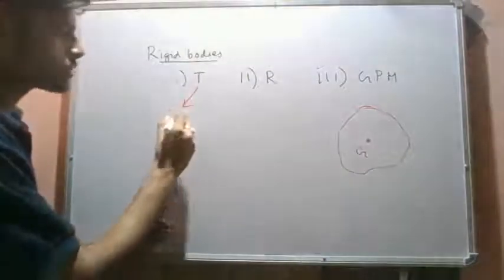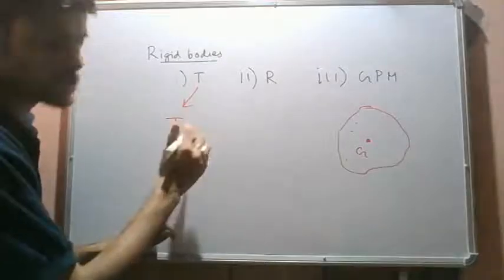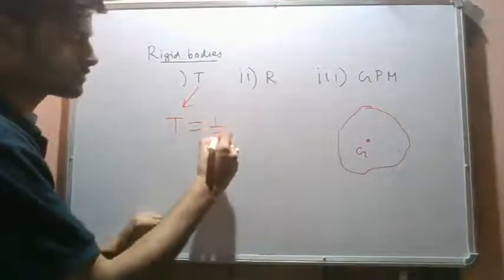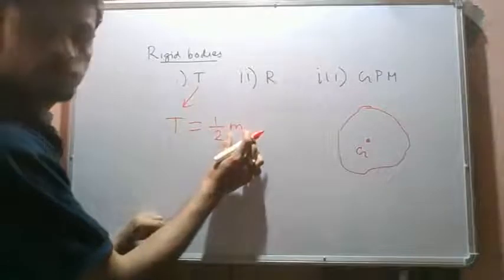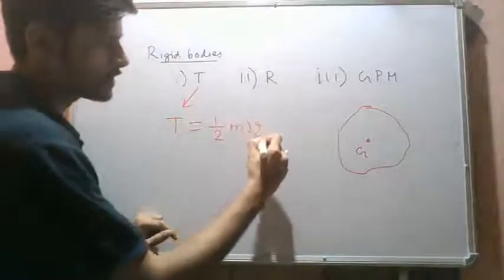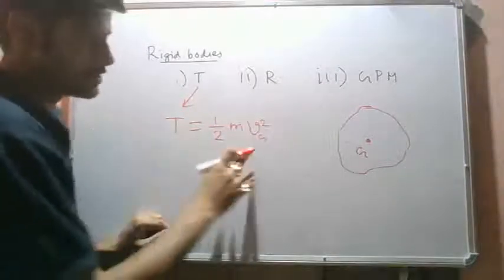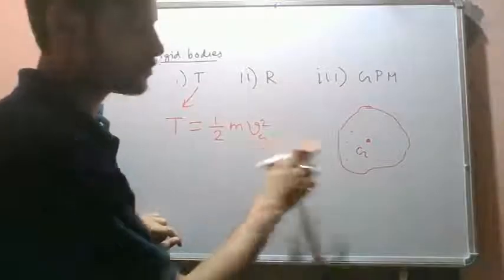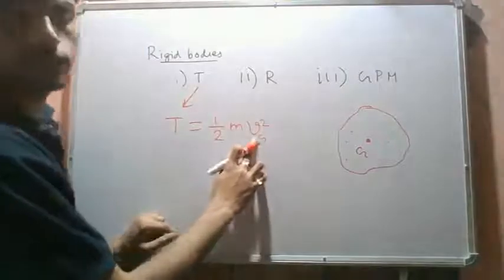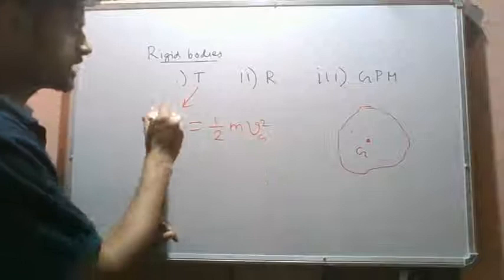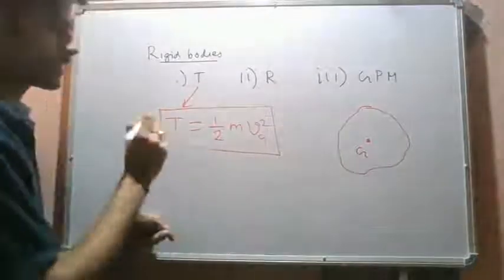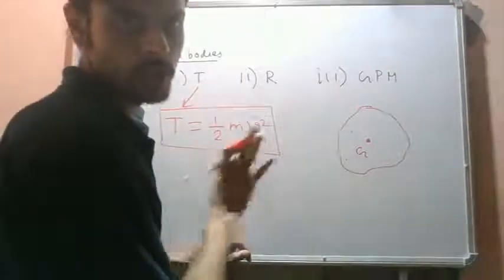So we can write the total kinetic energy of the rigid body as half times the mass of the rigid body times the velocity of the center of mass squared. Vg is the velocity of the center of mass. This is the kinetic energy of the rigid body in pure translation.